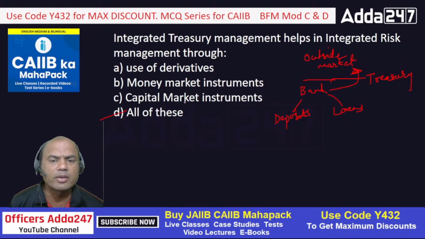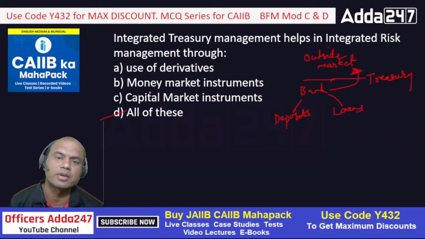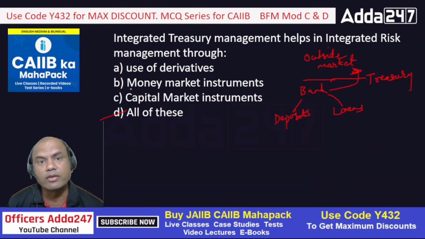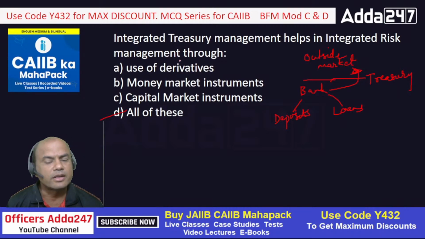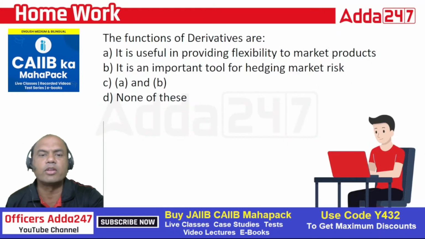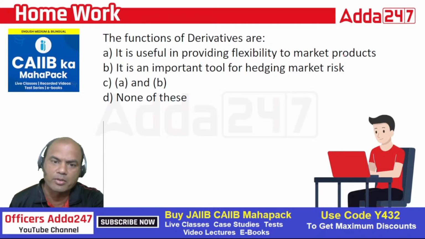Capital market instrument: capital market includes both the debt market as well as the equity market. So whenever it has debt as well as equity, I can use all the instruments. I can use equities, I can use debts, both the things. So that's why the integrated risk is managed through all of these. Now one for your homework: the functions of derivatives, means why is derivative used? It is useful in providing flexibility to the market products.